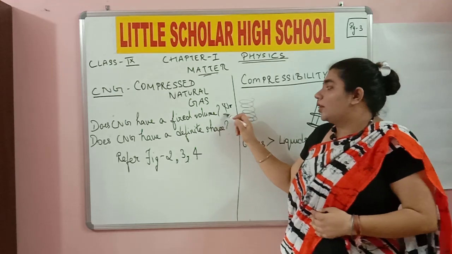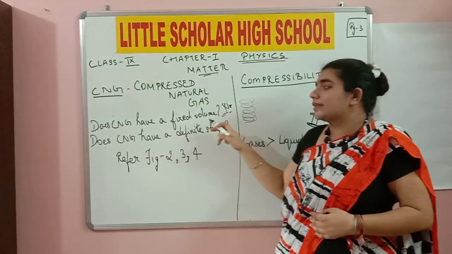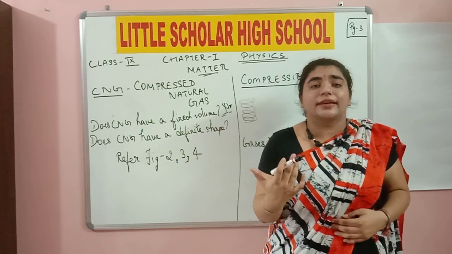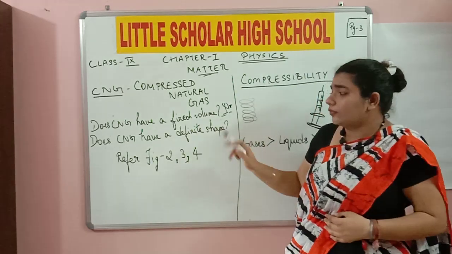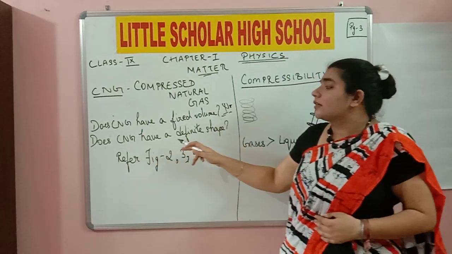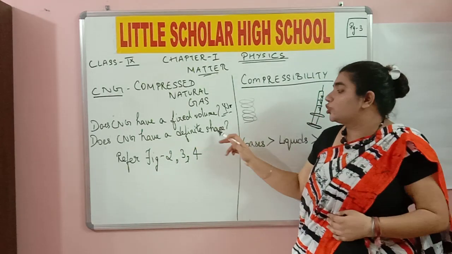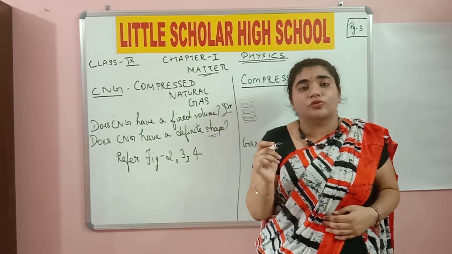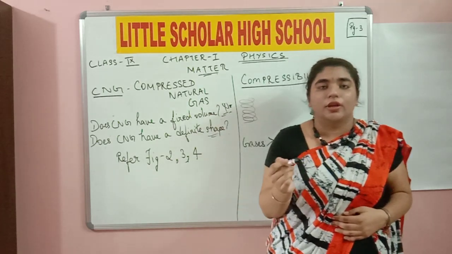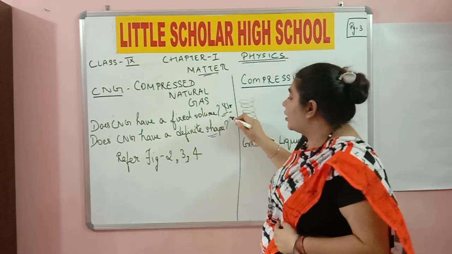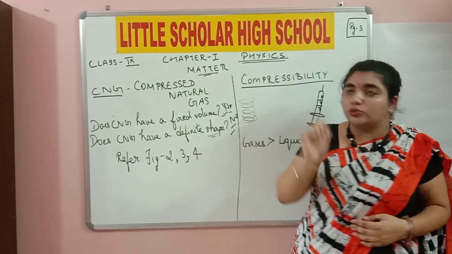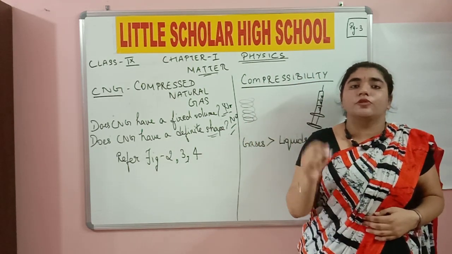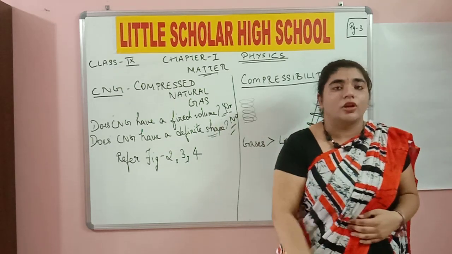And yes, the answer for the first question, does CNG have a fixed volume, is no, because CNG is a gas and gases do not have a fixed volume. The second question here is, does CNG have a definite shape? Do you think any gas has a definite shape? Is it rectangular, triangular, circular in shape? No, of course not. So here the answer will also be no. So we come to a conclusion that all the gases present around us do not have a fixed shape or a definite volume.